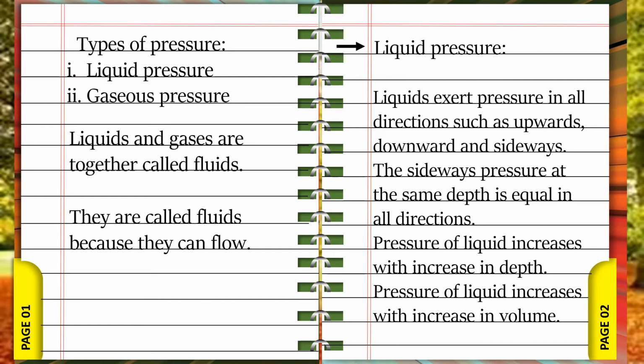There are two types of pressure, liquid pressure and gaseous pressure. Liquids and gases are called fluids. Fluids mean that they can flow. Let's first discuss liquid pressure.